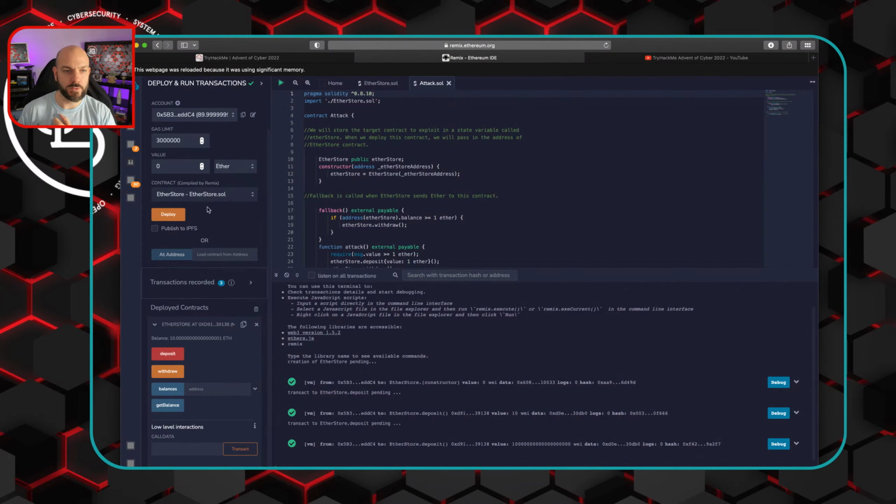Let's go to the new account. Let's go attack.sol. We're going to copy the Ether store address and put that here. So we have the new account, the contract that we're deploying, which is the attack one, and which one we're connecting to, which is the Ether store one, the one that has the exploitable code. We're going to hit deploy.